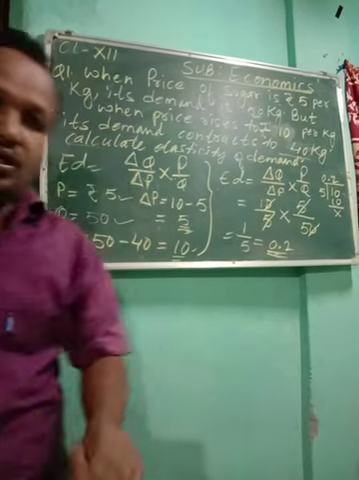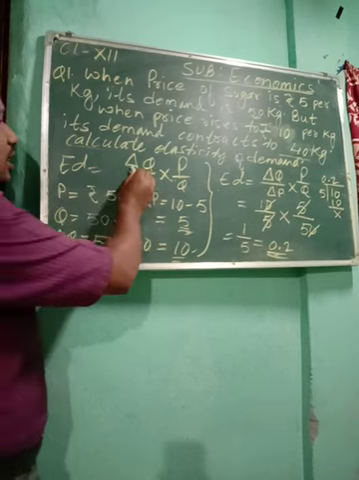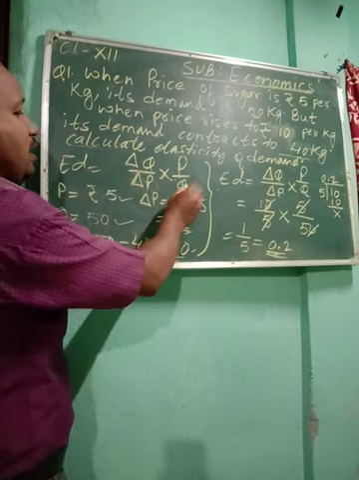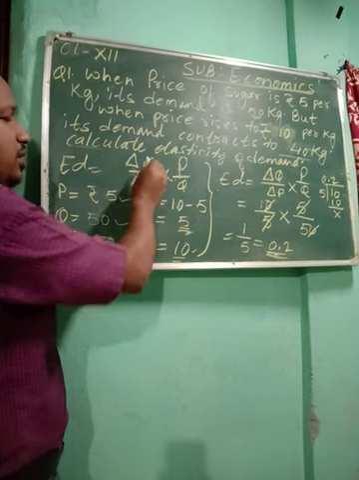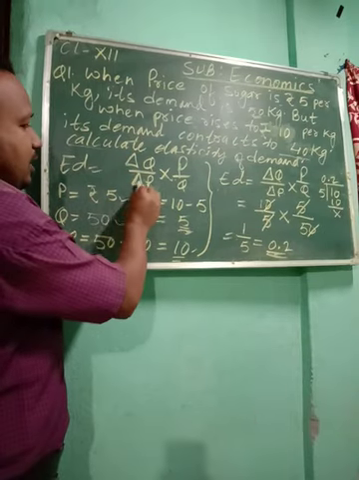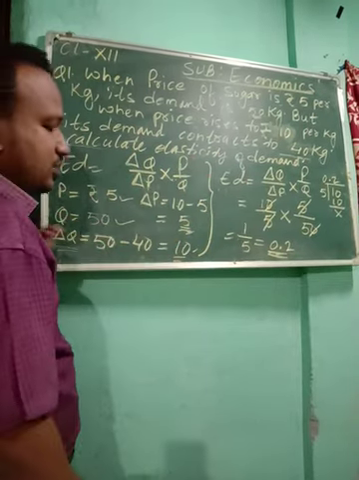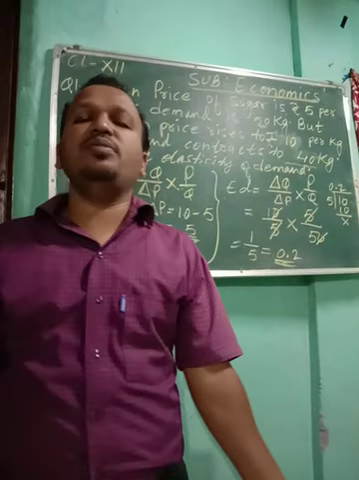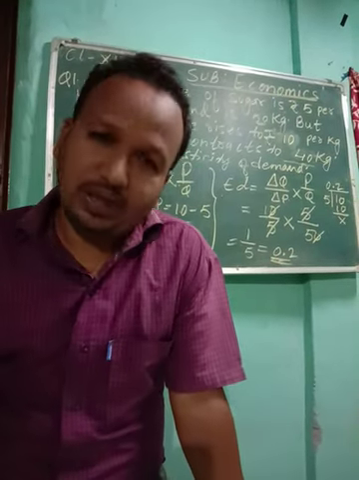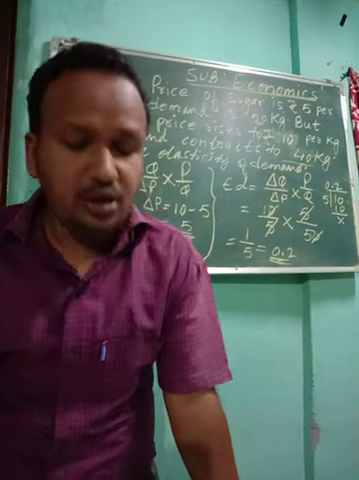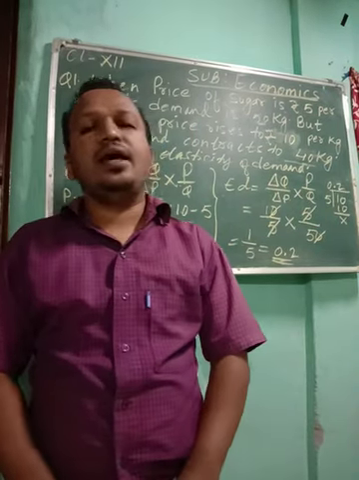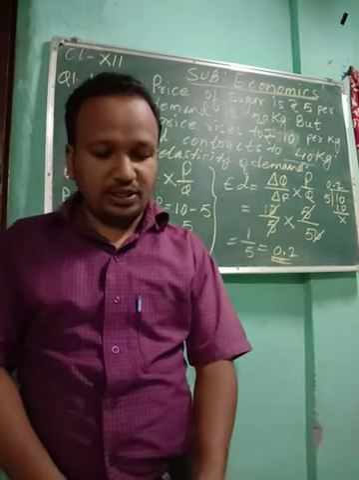So again I am telling you the formula: delta Q by delta P into P by Q. Delta Q means change in quantity, delta P means change in price, P means initial price, Q means initial quantity. So initial means original price, original quantity. Okay, so you will be doing it. Now in this chapter we have one last topic.